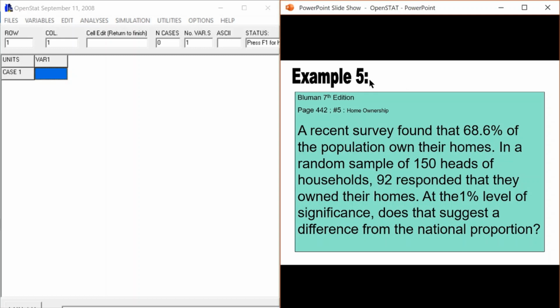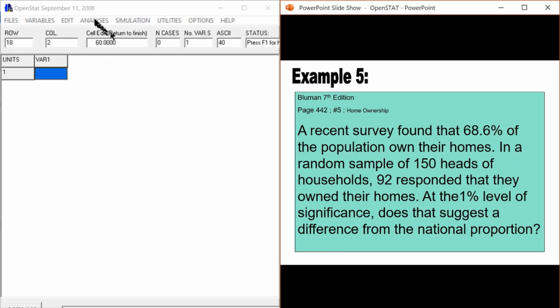Example 5. A recent survey found that 68.6% of the population own their homes. In a random sample of 150 heads of households, 92 responded that they owned their homes. At the 1% level of significance, does that suggest a difference from the national proportion?